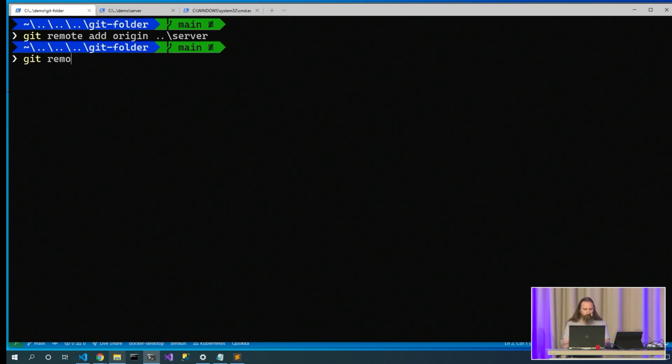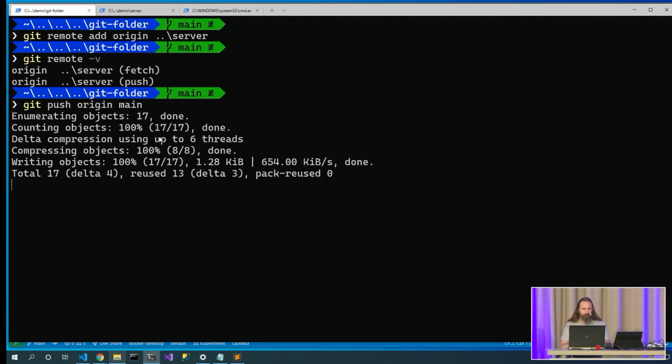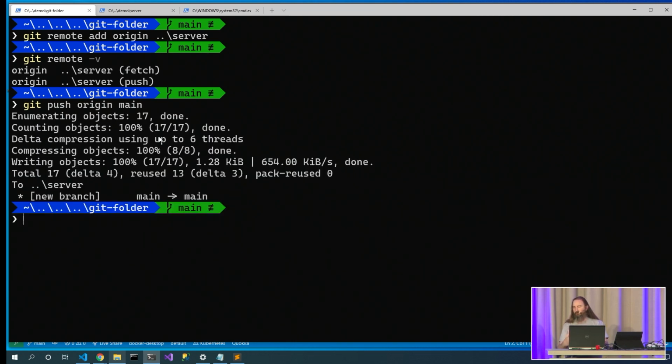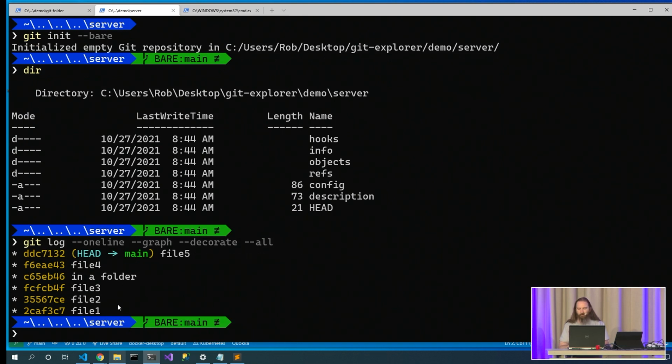Okay, git remote -v. Yep, I've got my remote and it's pointed at that server. Let me say git push origin main. I have now pushed my content up to the server. So if we're over here in our server, we can say git log --oneline --graph --decorate --all, and we will now see all of that content is pushed up to our server.